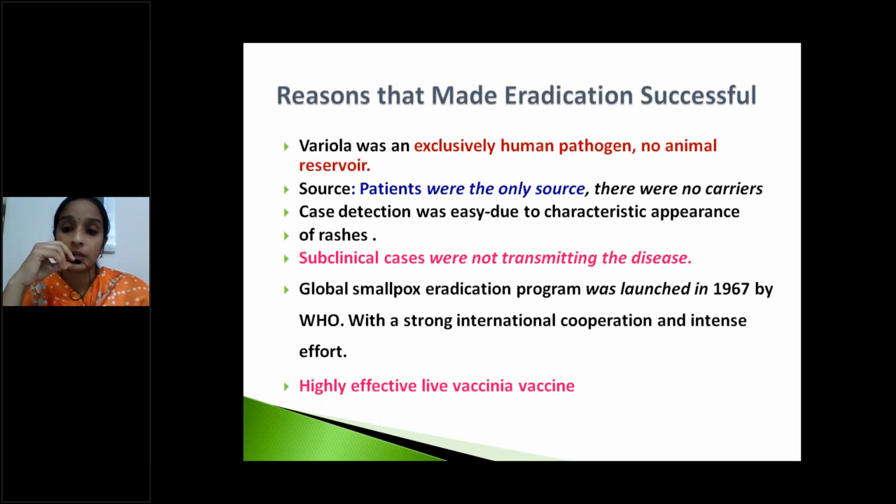After launching the program in 1967, it was eradicated in 1980, with strong international cooperation between countries. Next, Jenner developed a highly effective live vaccinia virus vaccine. These are the different factors that made eradication successful.